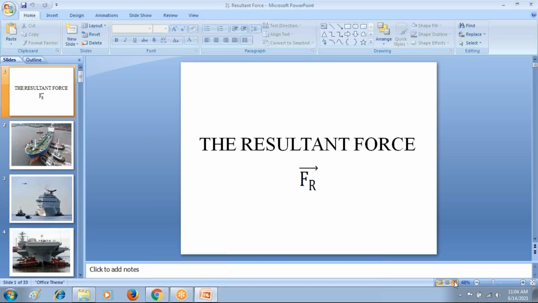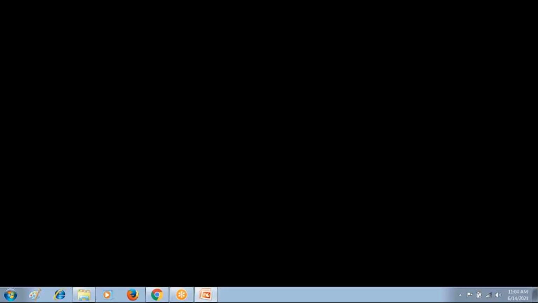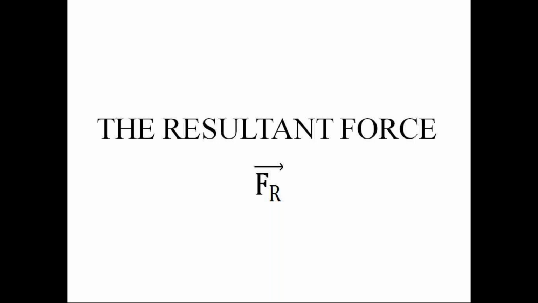Now, to explain it in a more understandable manner, I am going to give you another example. Please, everyone, look at this example to understand the resultant force in engineering mechanics.